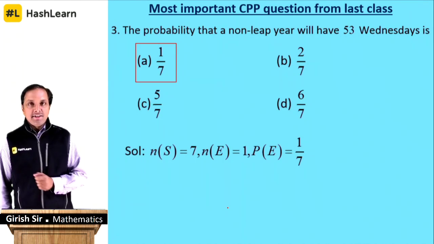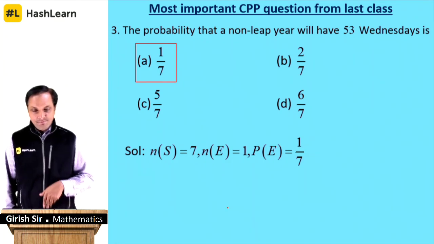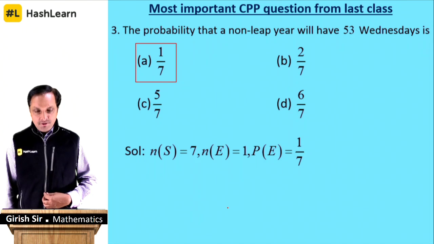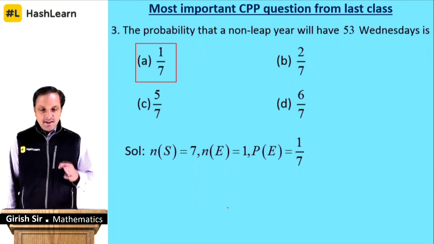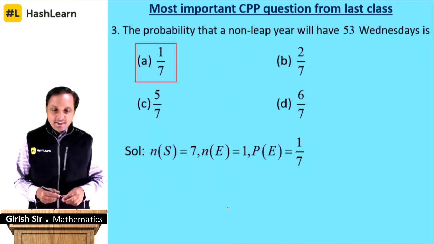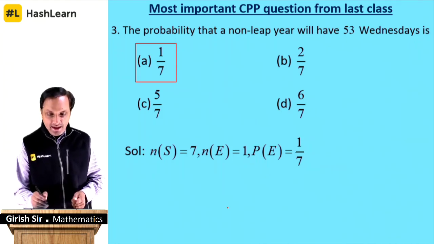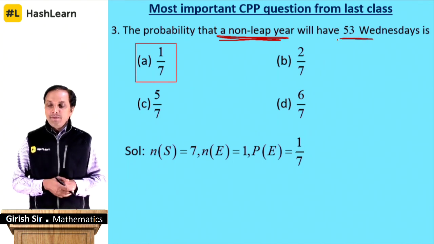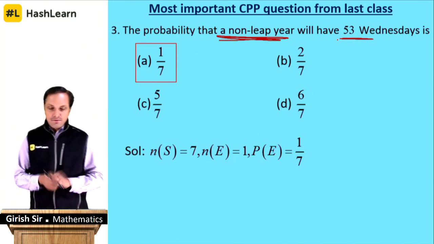So at the end there was a problem in those 10 important questions which were given as class practice pack. This is one of the most important problems, where they were asking you to find the probability that in a non-leap year, you have 53 Wednesdays.